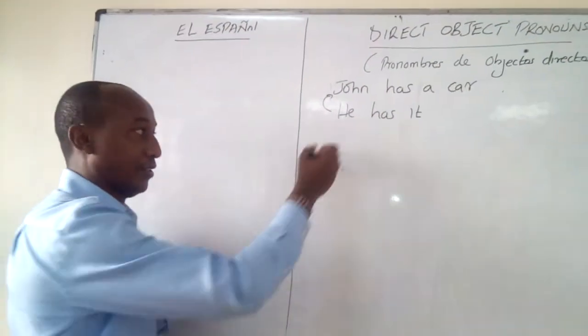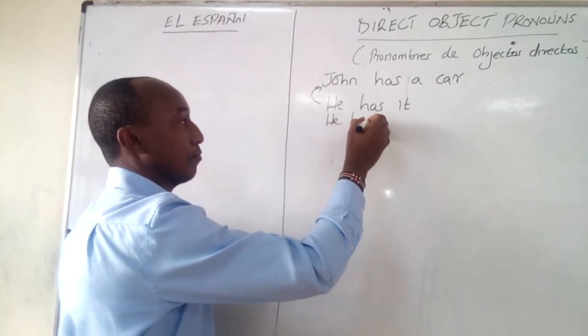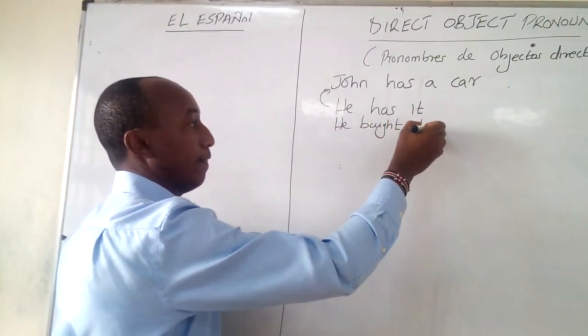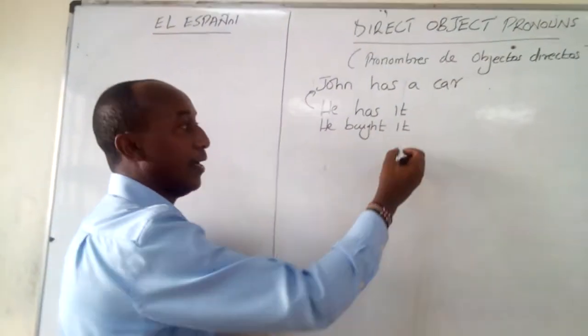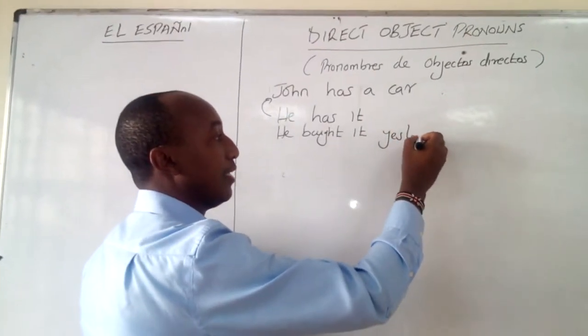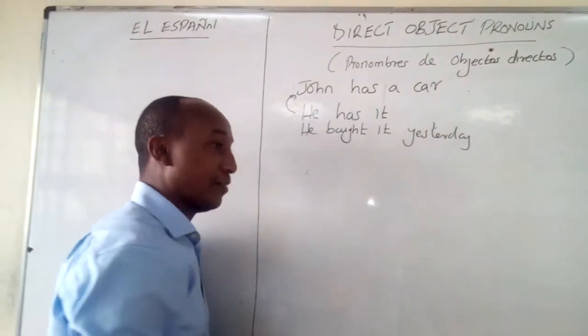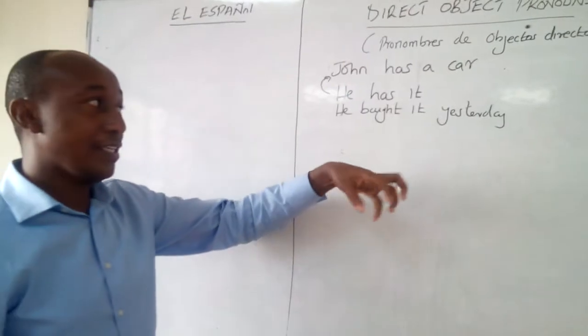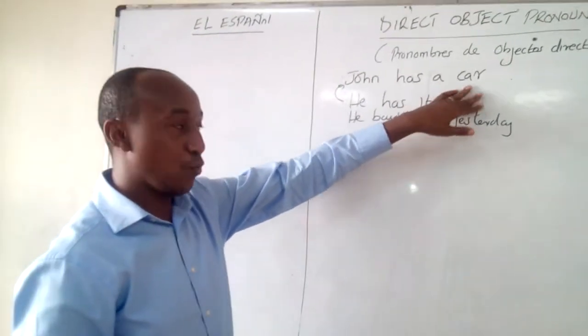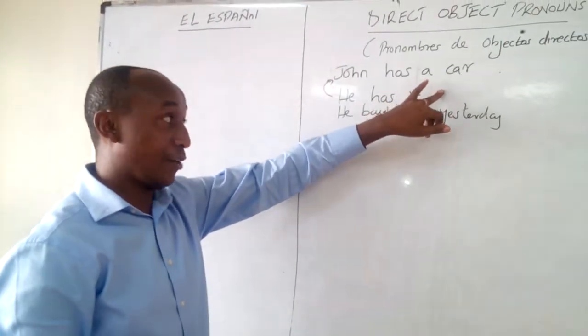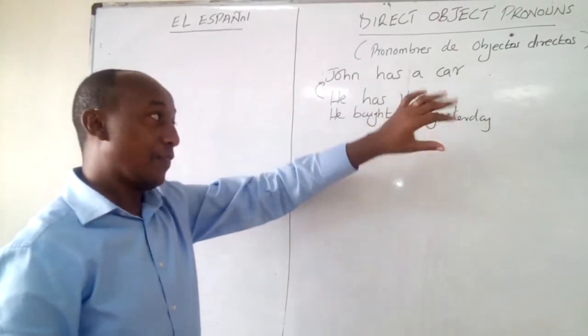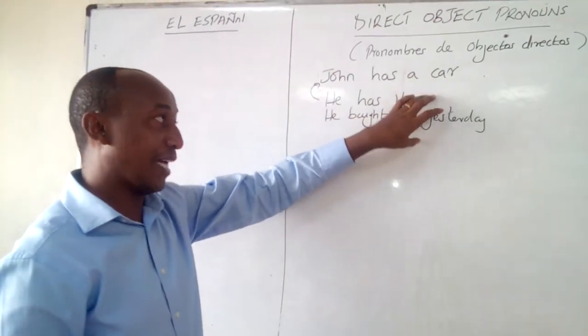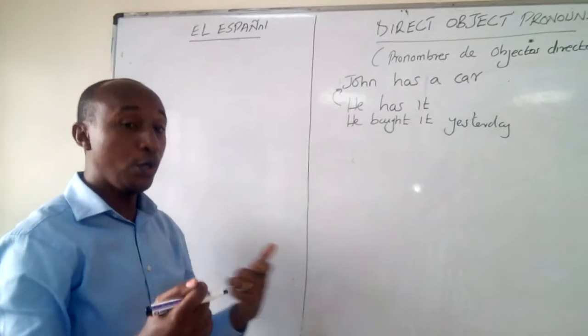So he bought it. Let's say yesterday. So in this case, what I'm doing is I'm replacing the word car with it, and that is what we are calling an object pronoun. So there's no way we can use the object pronouns unless both of us understand what we're talking about.